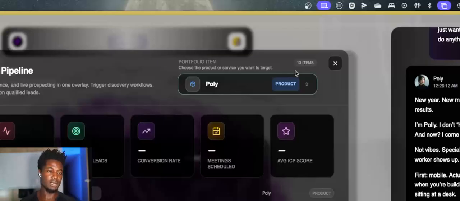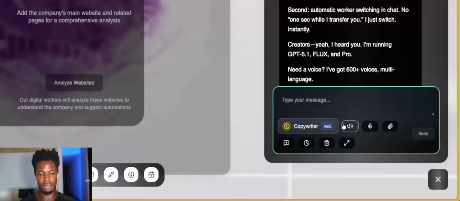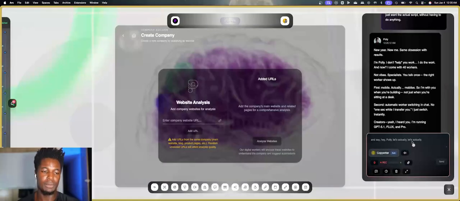As a matter of fact, if you come in here and you just say, hey, Polly, let's pull up my information and my graph, my user data and then my graph.